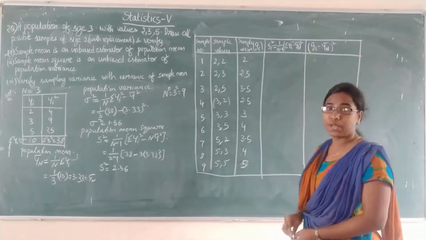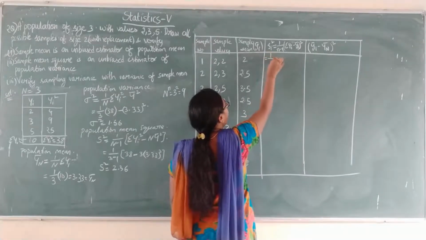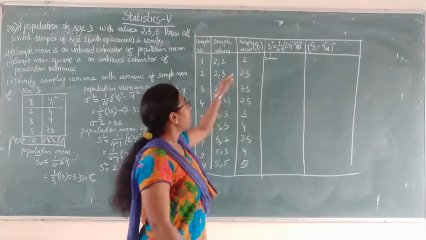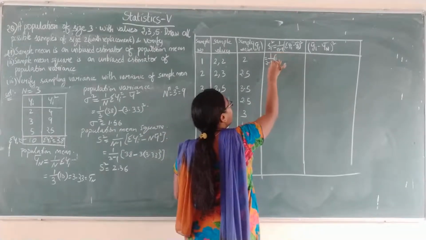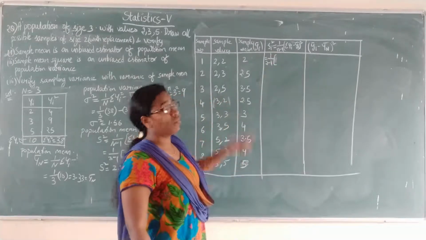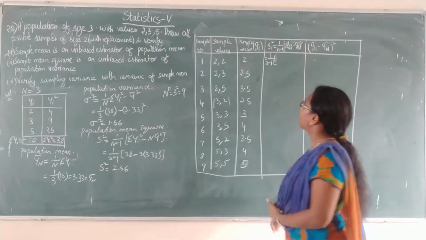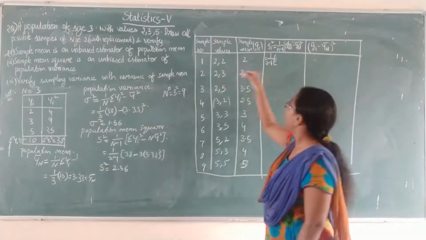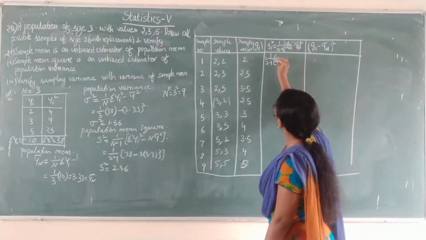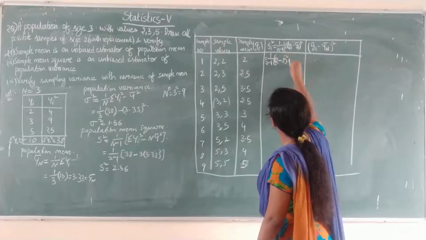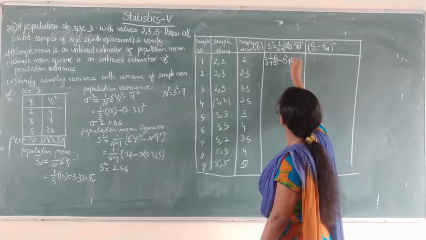Now find the Si square value. So Si square value, how do you find? Si square is equal to 1 by n minus 1, so n minus 1 means 2 minus 1, into, open the bracket, the summation of 2 values, summation of (yi minus y bar) whole square. So yi means the sample values, that is 2, minus y bar, which is 2. So (2 minus 2) whole square plus the second value, (2 minus 2) whole square.